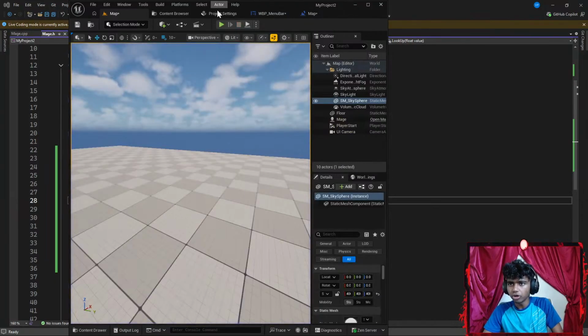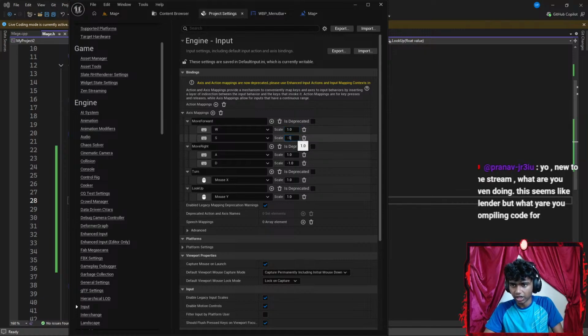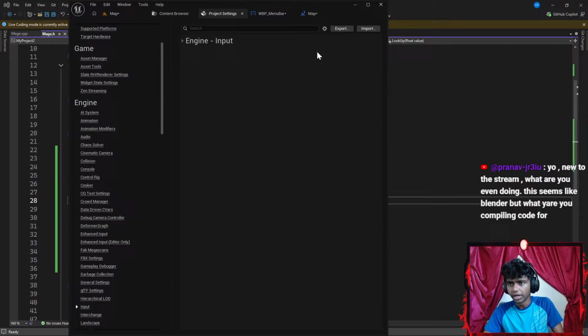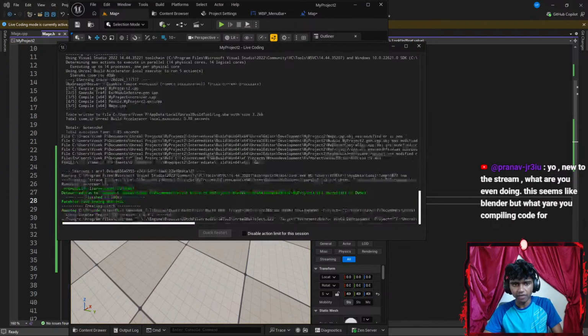Alright, let's hit escape. I want to go to my project settings and change that to be +1, change that to be -1, change this to be +1, change that to be -1. There. That should fix almost everything here. Let's go back to my map, hit Control Alt F11 real quick.